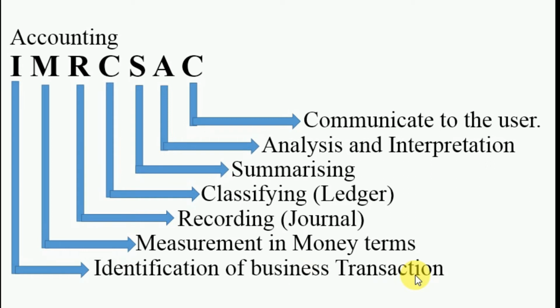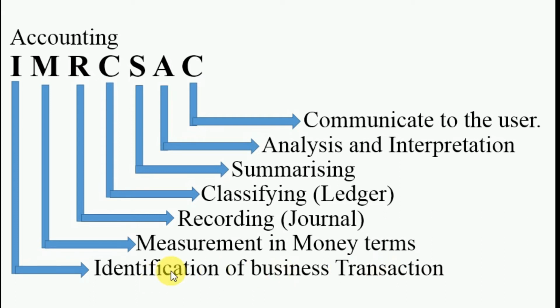As I have discussed right now, whatever business activities are being performed by a businessman, those activities are business transactions. As a grocery shopkeeper sells commodities to consumers, these activities performed by the grocery shopkeeper are known as business transactions.